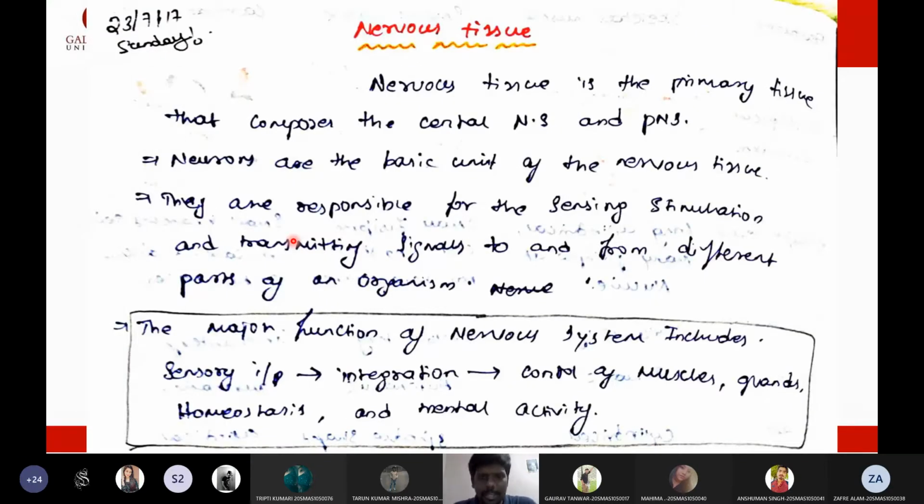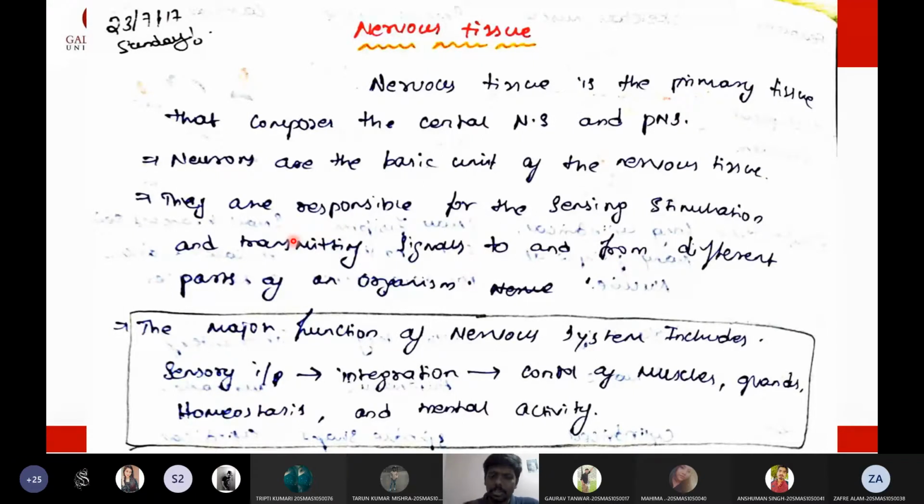Then we came to the nervous tissue, actually in yesterday's class itself. Anyway, today I will discuss nervous tissue, and we will finish nervous tissue in today's lecture. Nervous tissue means the tissue that is present in the nervous system of our body, such as the brain and the spinal cord, and also the peripheral nerves. The main purpose of neurons is to transmit signals to and from the brain.